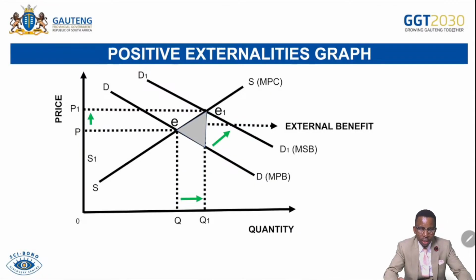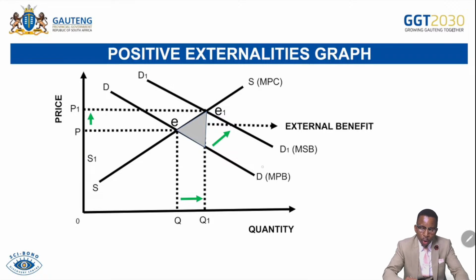And then we continue. This is a graph indicating positive externalities. In this situation, we can have maybe a company coming into the area by upskilling people free of charge. Then those people get those skills and become marketable and employable. They get jobs, they earn income. That will mean that people of the area or their families will be better off because of what? Because of income earned by their children. For that reason, that will create a positive externality. It will lead to increasing demand for goods and services. But firms will be supplying less because the supply remains constant while the demand for goods increases due to the increase in level of income.